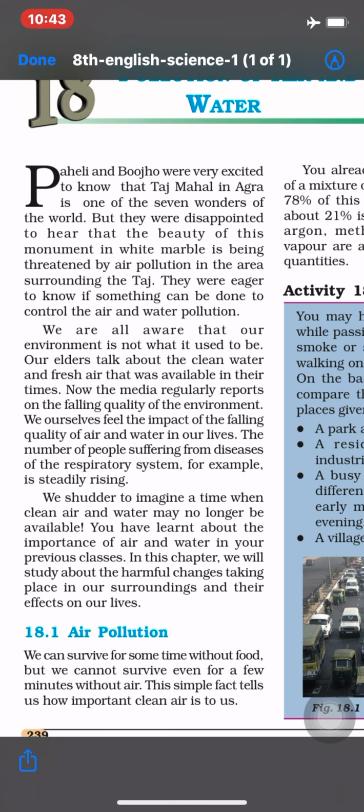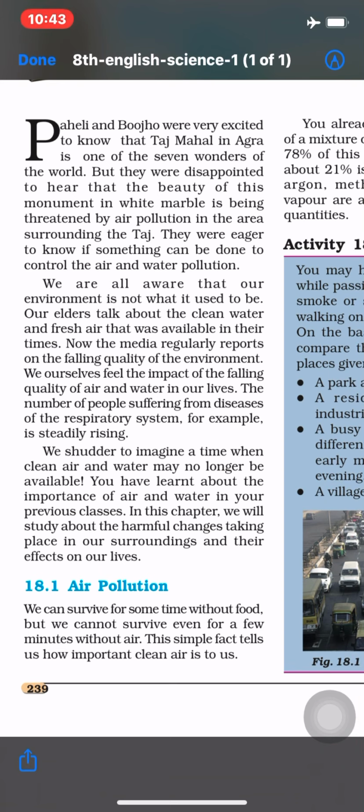Okay, so due to the air pollution, a lot of pollution was taking place. Because of that pollution, some respiratory problems were occurring in human beings, like asthma, due to the air pollution. Okay, so we shudder to imagine a time when clean air and water may no longer be available.